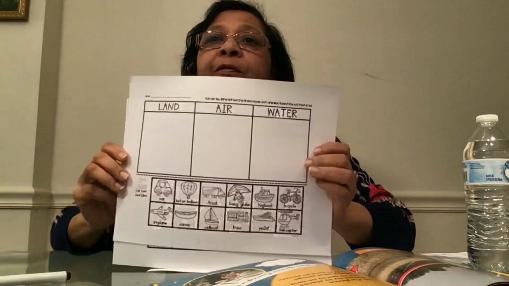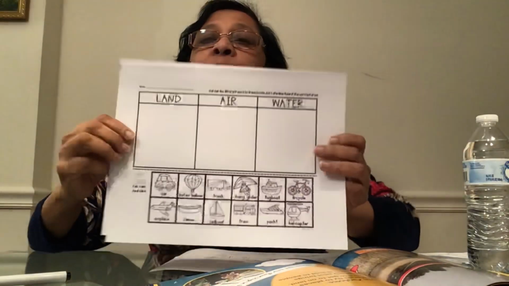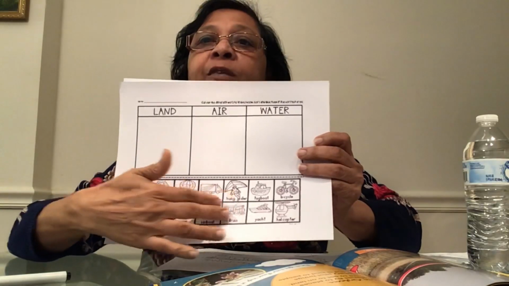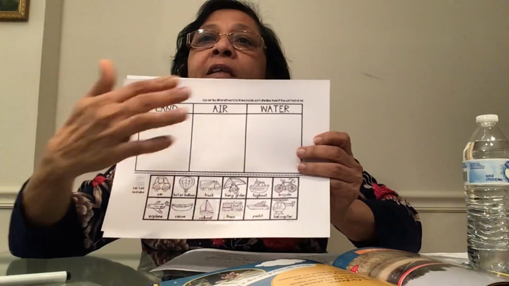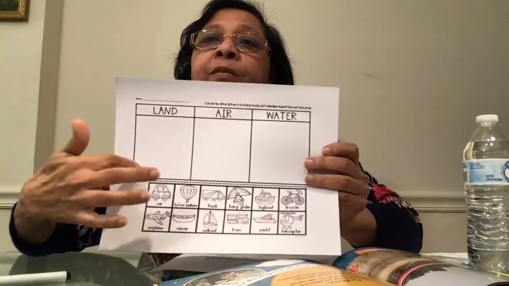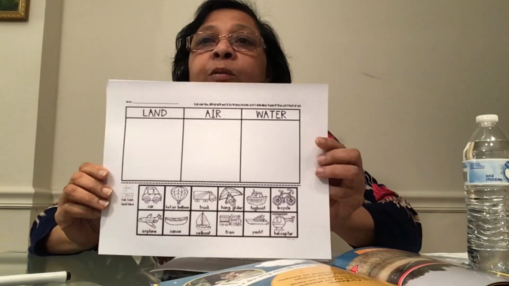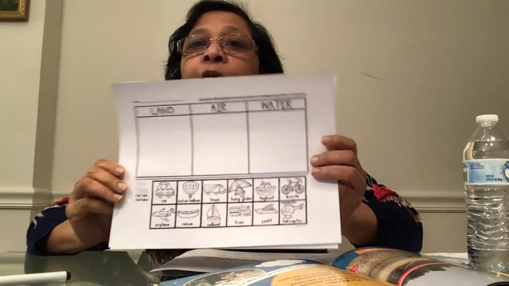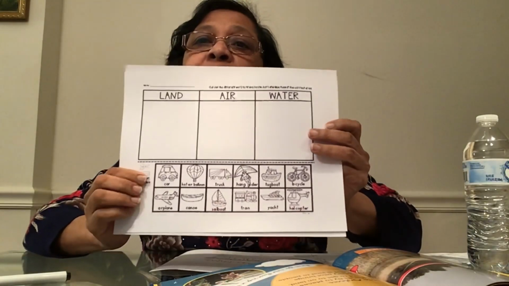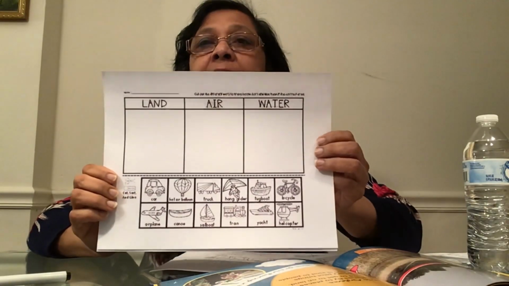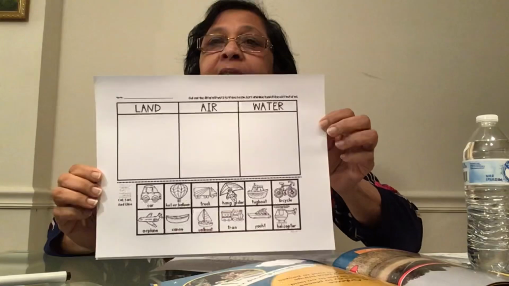You also have a different worksheet here with a table. It has land, air, and water. And you have different pictures of the vehicles, those that travel on land, those in the air, and those on the water. You can cut out the pictures and stick them on nicely. And this will be your second homework on transportation. I hope that the little words, you can read them, try to sound them out, but the pictures will be very helpful. Take your time again with gluing and coloring, and I'm sure everyone is going to do his or her best. Thank you.